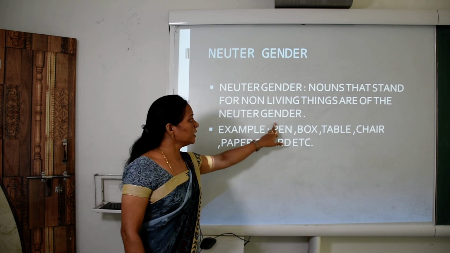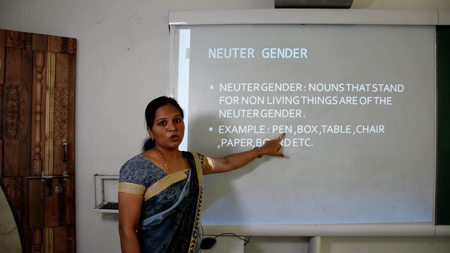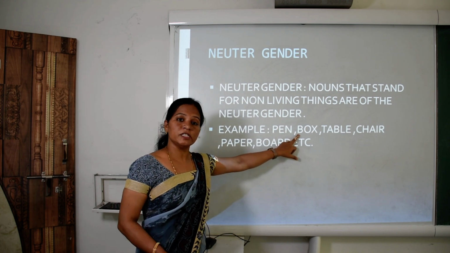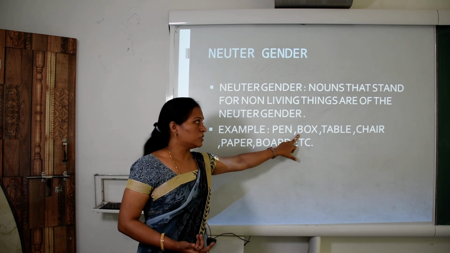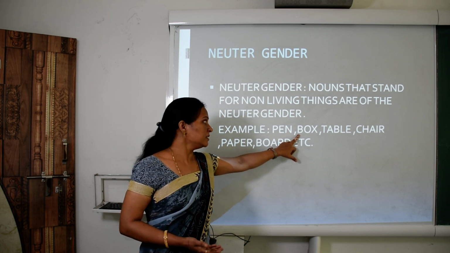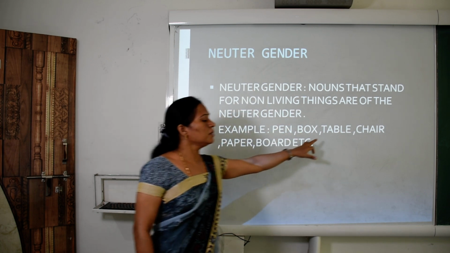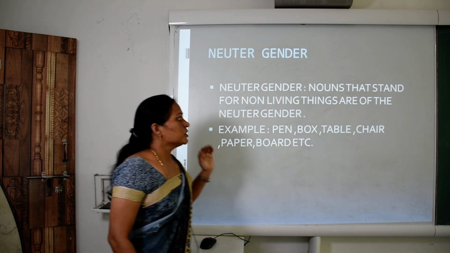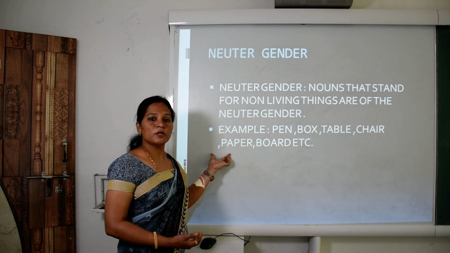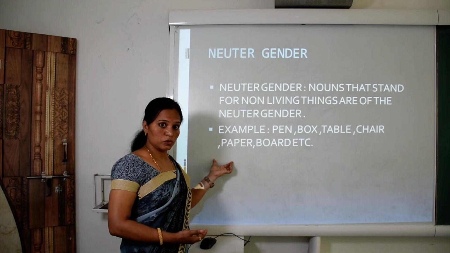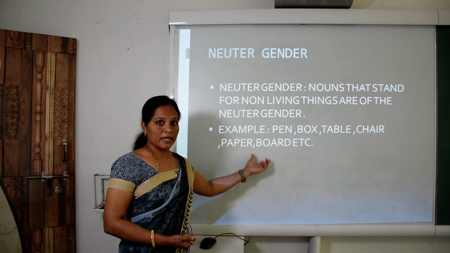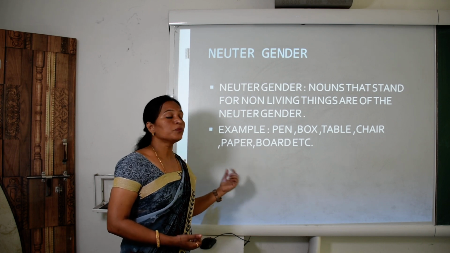So children, what is pen? Pen is a non-living thing. It has no life. That is a neuter gender. Box. What is box? Non-living thing. It has no life. That is box, neuter gender. Table also. It has no life. That is neuter gender. Chair also. Paper also. It has no life. It is also a non-living thing. That is a neuter gender. Board. Non-living thing. It has no life. That is, board is also neuter gender.